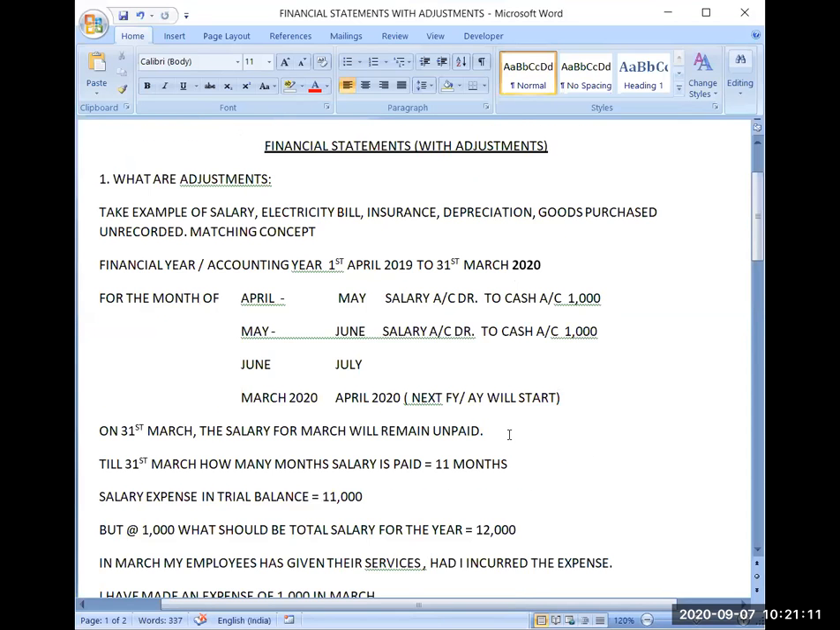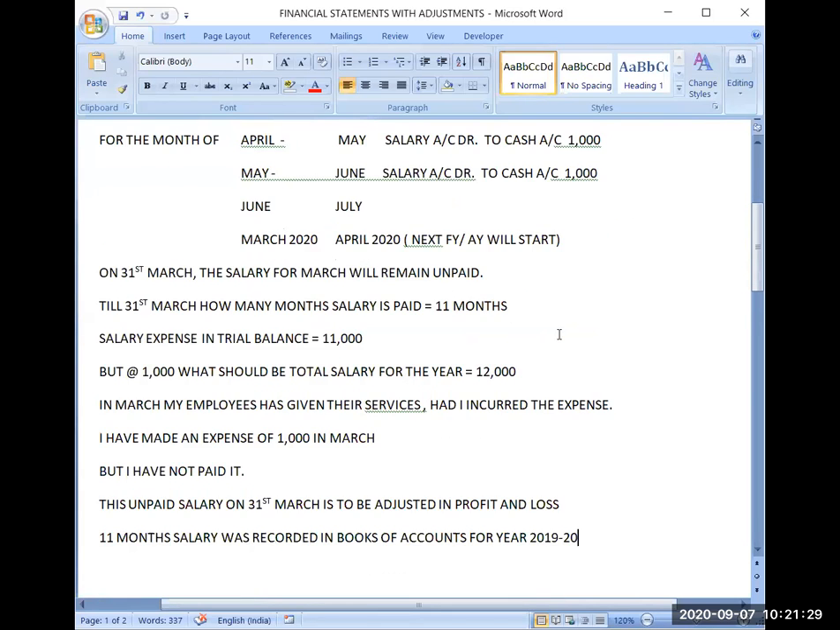So for 11 months you were paying the salary, and you were passing the journal entry also. Salary account debit to cash account, each month. You have recorded 11 journal entries. But for the month of March, because you have not paid the salary till 31st March, that entry will be missing. So that expense has to be recorded in the books of account.